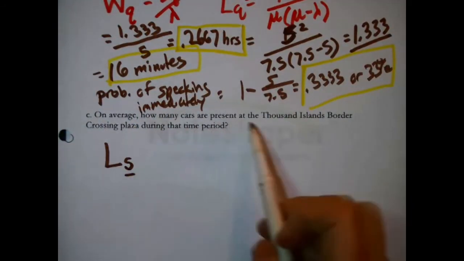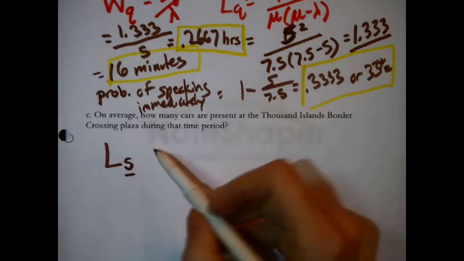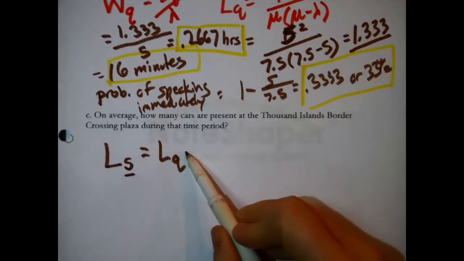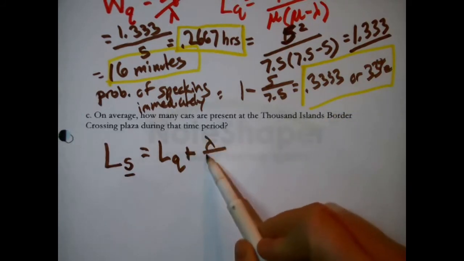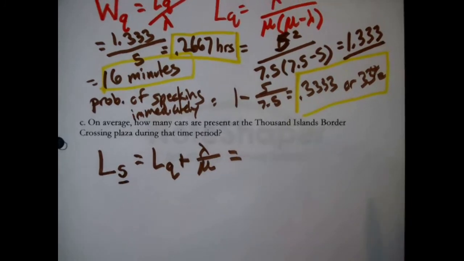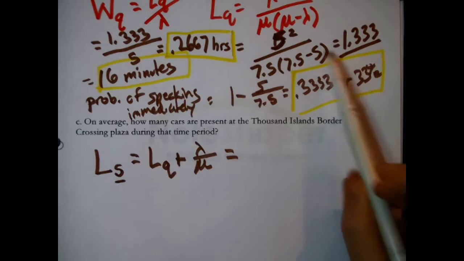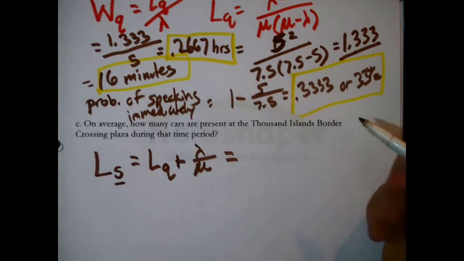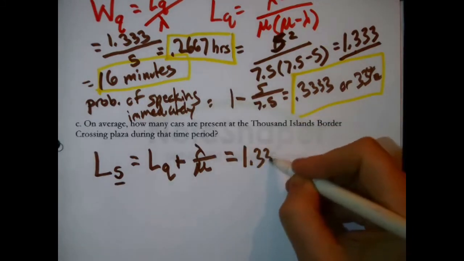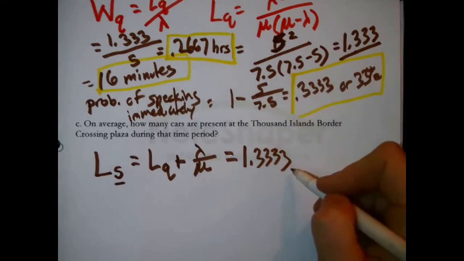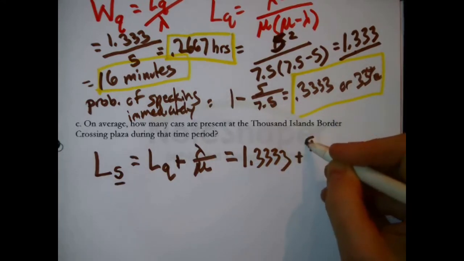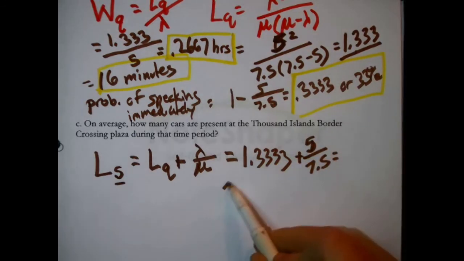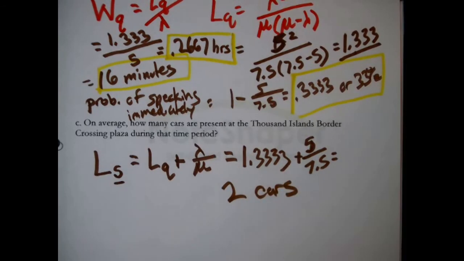They're asking for the total amount of cars present there. That would be L sub S, which is not unrelated to L sub Q because the formula for it is L sub Q plus lambda over mu. And the good news is that for the previous problem, we had to figure out what L sub Q is, so we can use our work again. Remember, we've determined that the average number of cars waiting around was 1 1/3 or 1.333. We've already done that, right? Plus, we just tack on now 5 over 7.5. Oh, and all of a sudden it's not so messy. The result is 2.